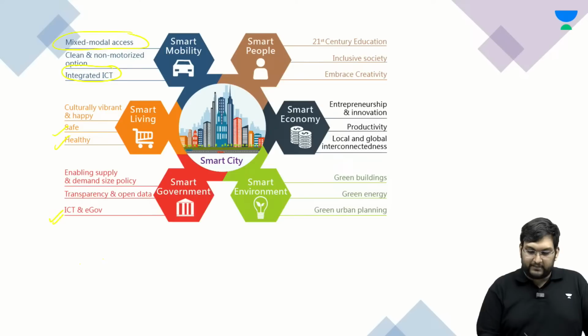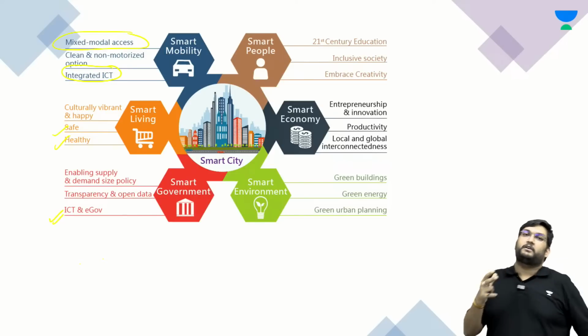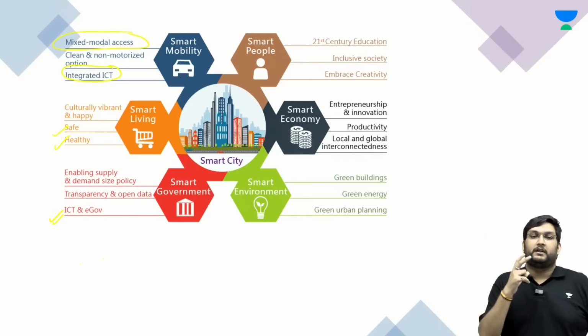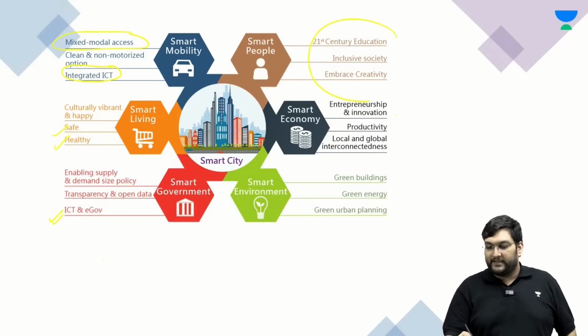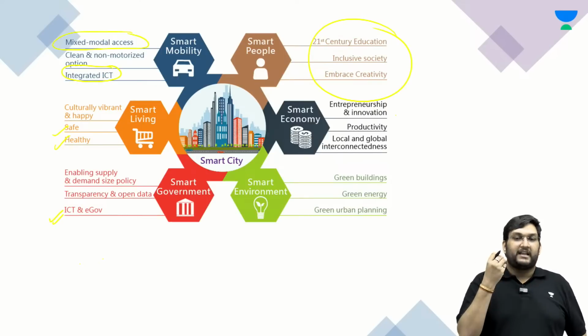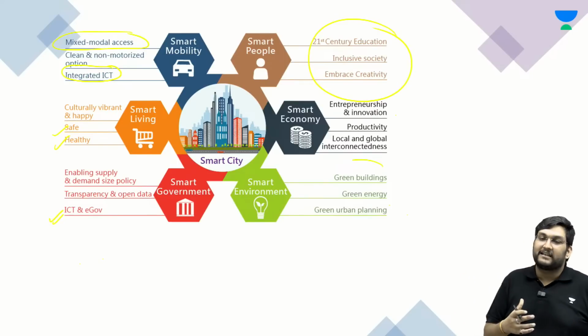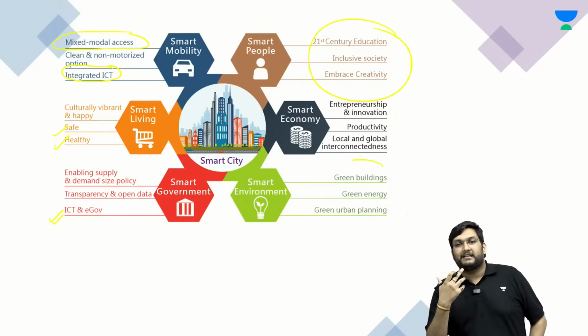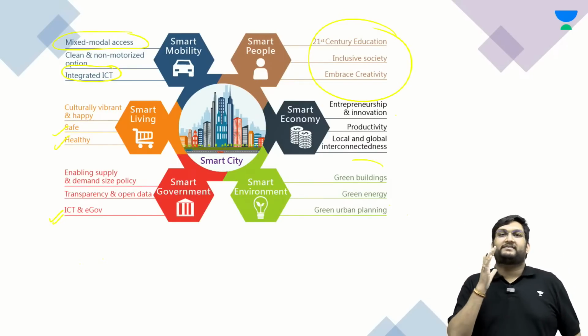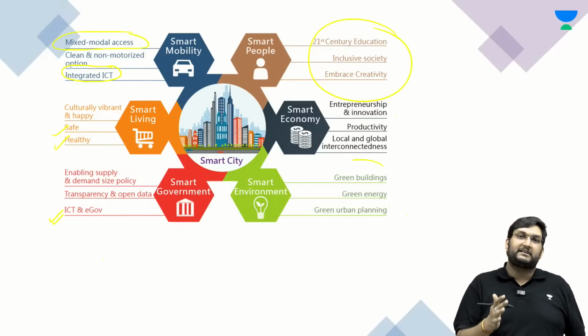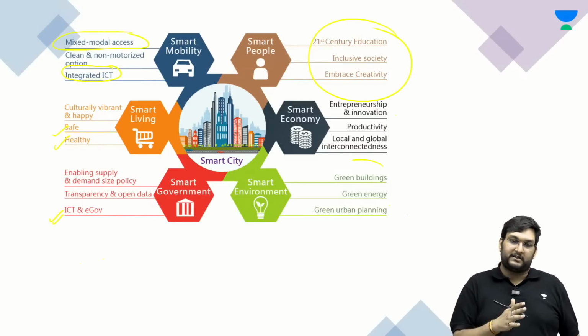You have e-governance, where the government itself is monitoring everything through apps and the ICT projects. You have inclusive learning, a city which is inclusive. You have green buildings, and the economy itself is self-sustaining and green. The idea was we have to have sustainable cities which are smart cities based on ICT technology driven.